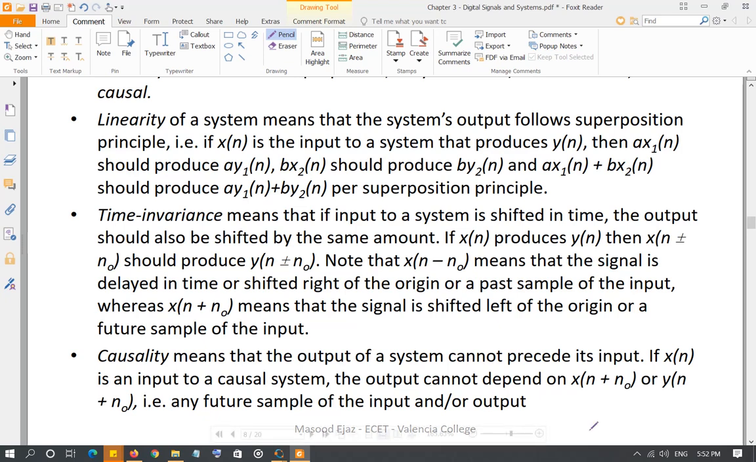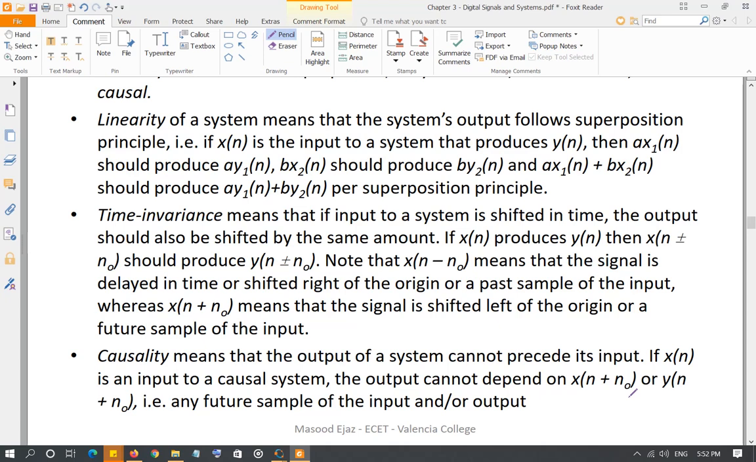The advanced value of x means the value that is on the left side of n is equal to 0, and we write that as x[n plus n naught]. The delayed value, one that has already arrived and passed, is on the right side of 0, and we represent it by x[n minus n naught]. So causal systems basically don't depend on the values that are yet to arrive.